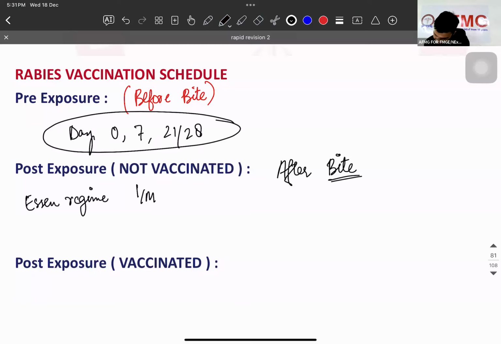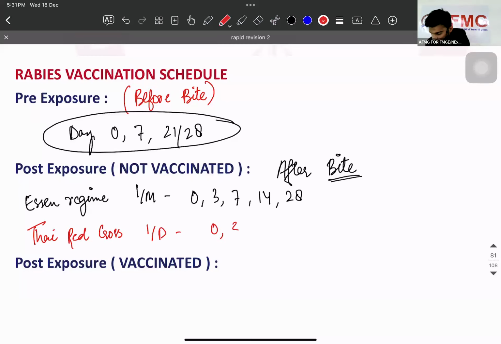The SN regime is intramuscular: 0, 3, 7, 14, 28. Correct? Yes. Then we have the Thai Red Cross regime, intradermal: 0, 3, 7, 28. Is that clear? Yes.